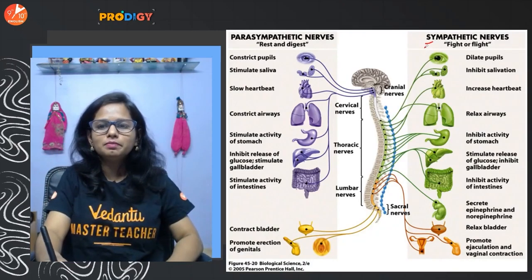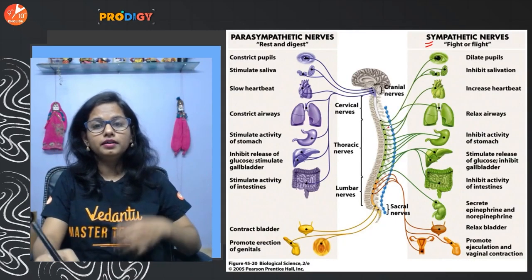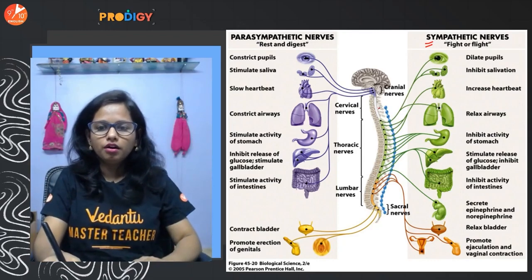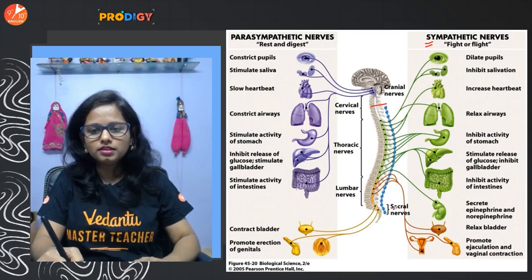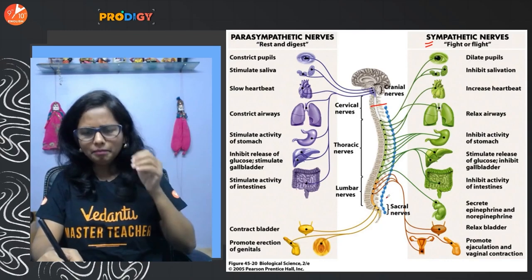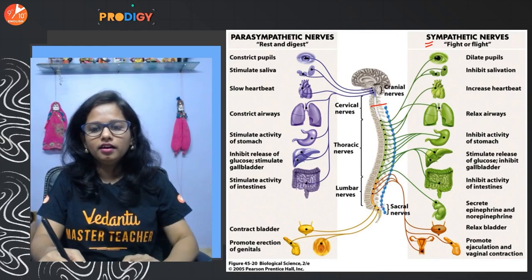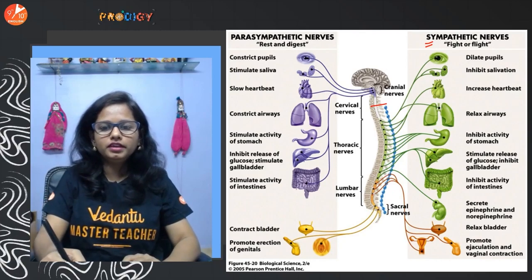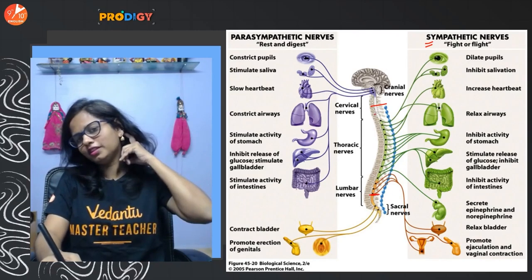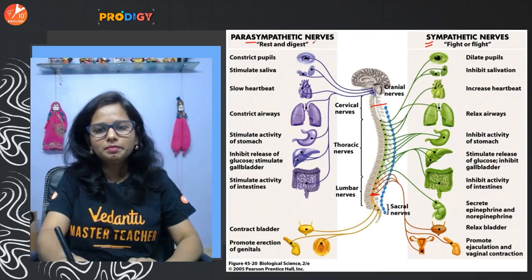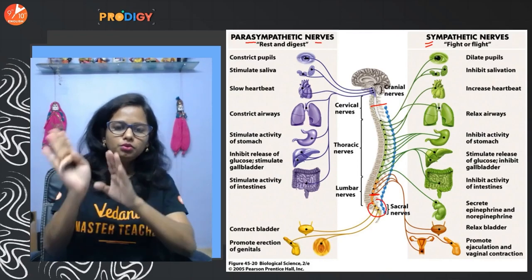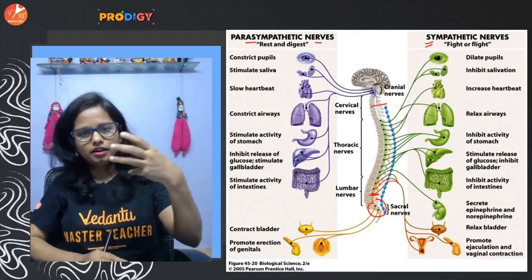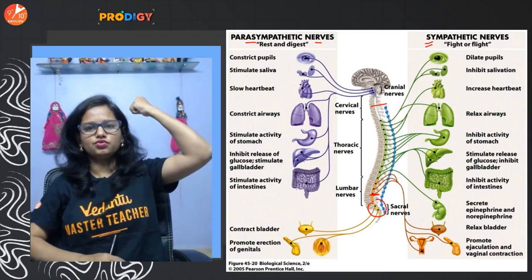So as I said, sympathetic nervous system, these nerves arise from below the medulla to the, as you can see, the lumbar region, right? And then guys, between the head and neck lie the parasympathetic nerves, and then finally below the lumbar region. Okay, from there we see that there are parasympathetic nerves as well.